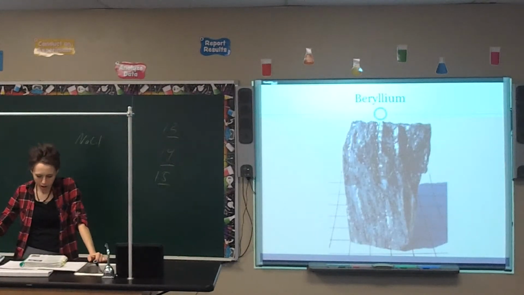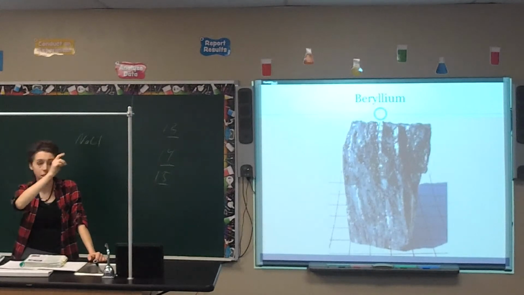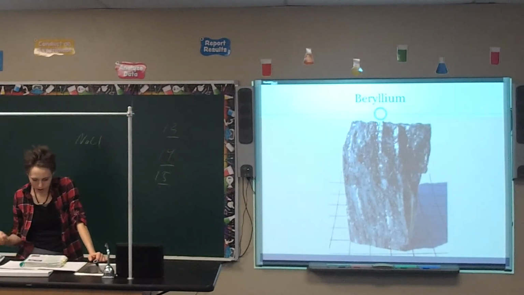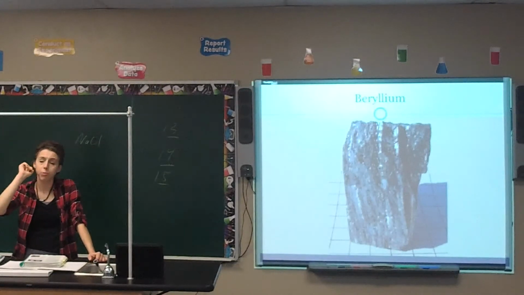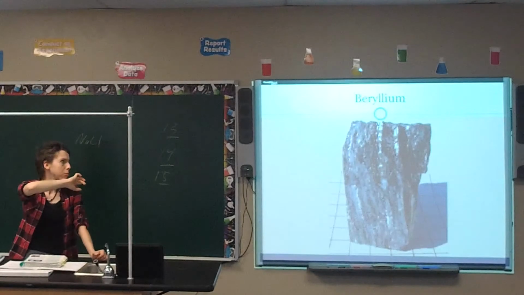Alright, so your book points out all these metals are silver colored except for beryllium. This one is pronounced beryllium. This is what beryllium looks like, or one picture for it. Your book points out it is highly toxic, but it's prized for its strength and light weight. I got confused because magnesium was right after it. So this is a picture of beryllium.